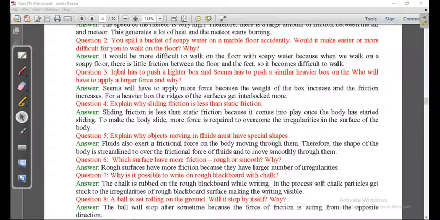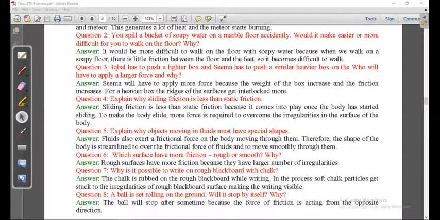Which surface has more friction, rough or smooth? Why? A rough surface has more friction, a smooth surface has less friction. Why is it possible to write on a rough blackboard with chalk? Because friction is more. Chalk particles get stuck to the irregularities of the rough blackboard surface, making the writing visible.